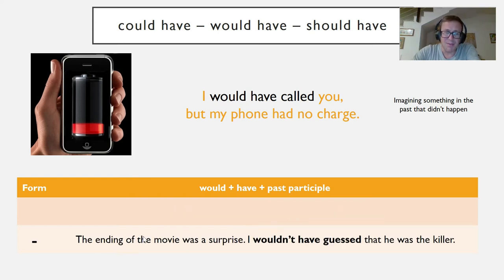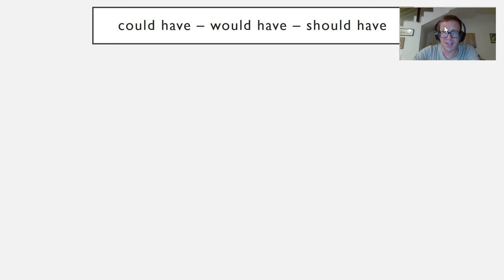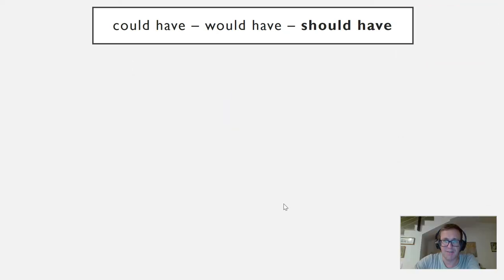The ending of the movie was a surprise. I wouldn't have guessed that he was the killer, so we can use it in negative too. It means an imaginary past that didn't happen. And the last one is should have.